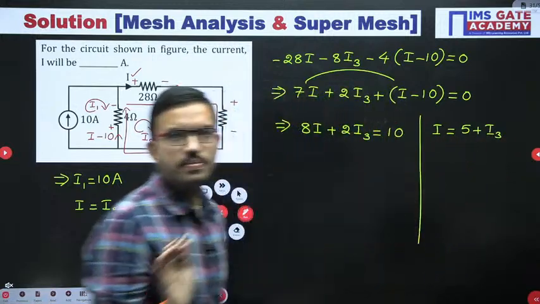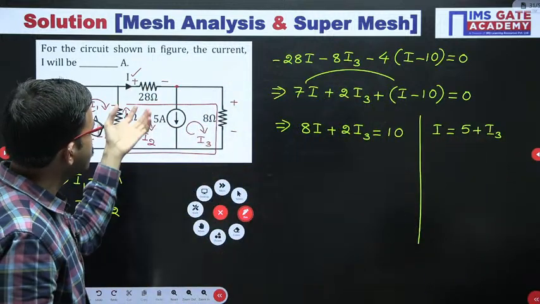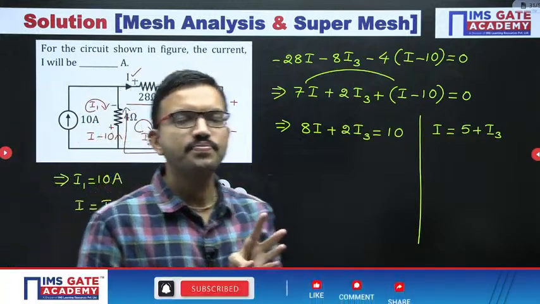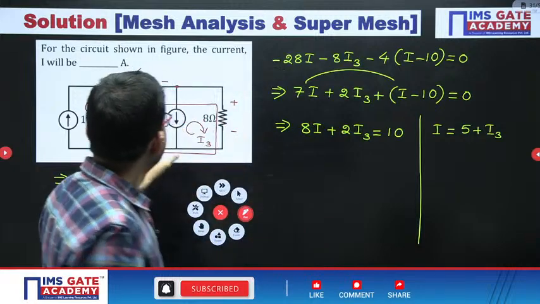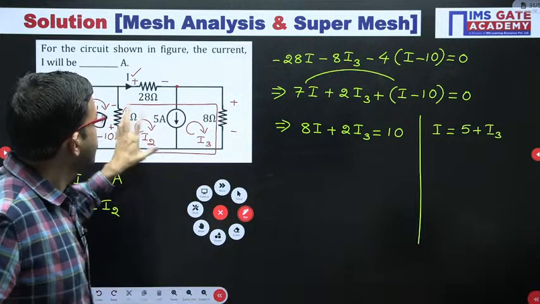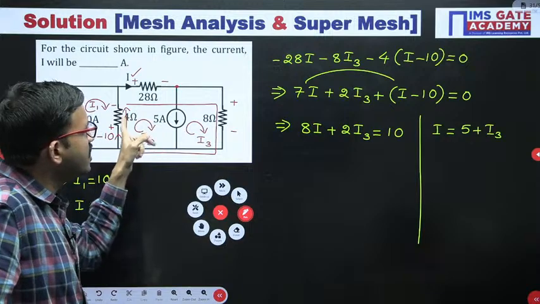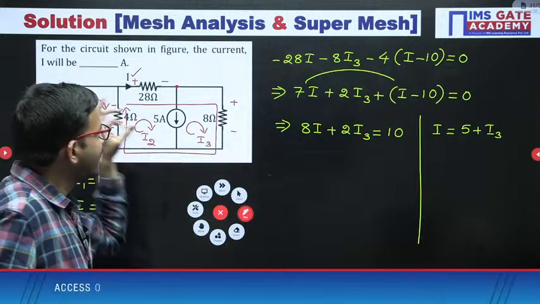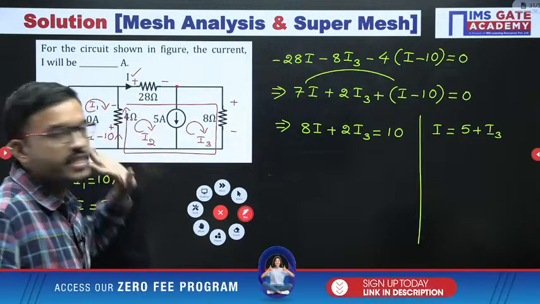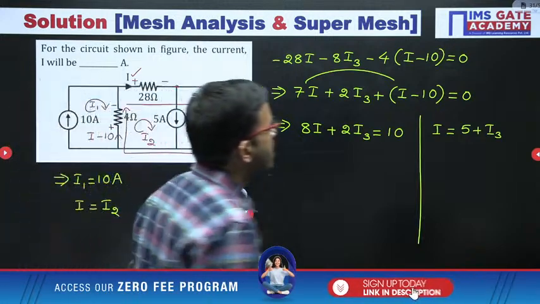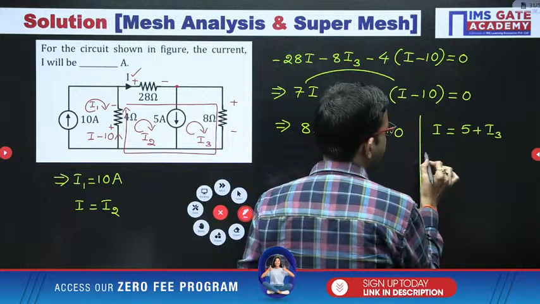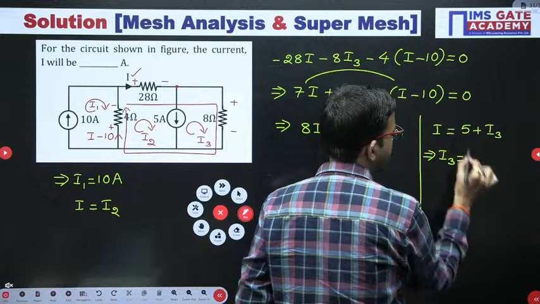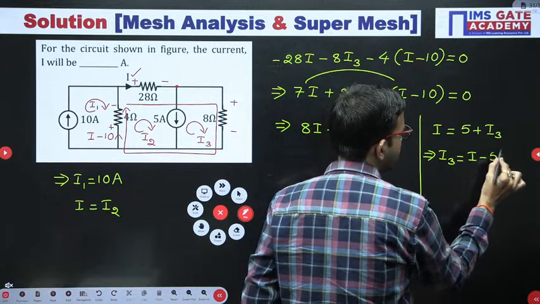Simple. Super mesh means what? After removing the current source, we applied KVL. There we used Ohm's law, so we have used two laws, KVL and Ohm's law. Now the leftover law is KCL, that we have to apply after considering the current source. That's all. Okay, fine. So I equal to 5 plus I3, and from here I3 equal to I minus 5.